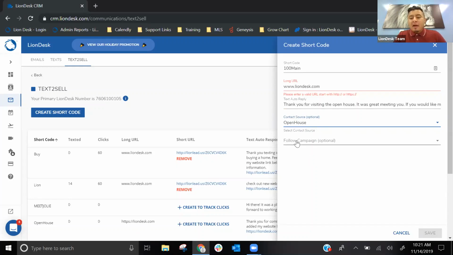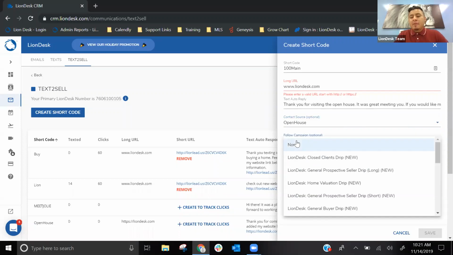And then you also have the option to trigger a drip campaign. So we have a couple of drip campaigns already created for you. If you're not sure what a drip campaign is, it's a series of emails and text messages that you schedule out in advance, so you can always consistently follow up with any new leads. So we have a few that are already created for you.